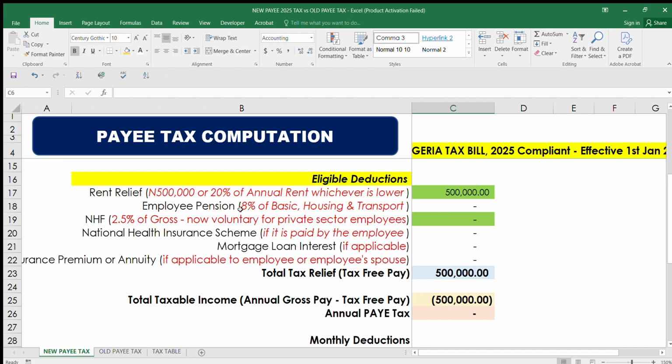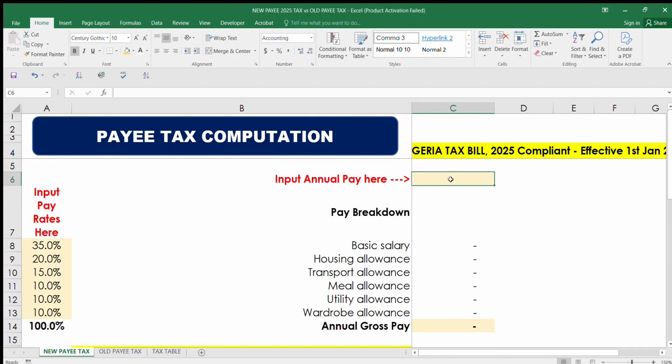The pension at 8% deduction from the employee still remains valid. The 10% contribution by the employer still remains valid. The NHF rate for those who voluntarily deduct it from their staff salary still remains at 2.5%. No changes. The only thing is that they have made it voluntary. If you like, you do it. If you don't like it, you leave it. So let me enter it and see the effect of the difference between the old and the new.